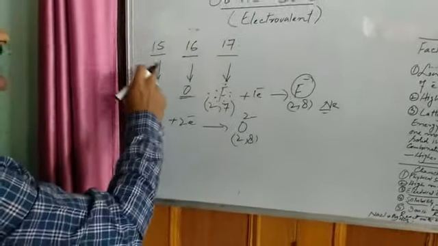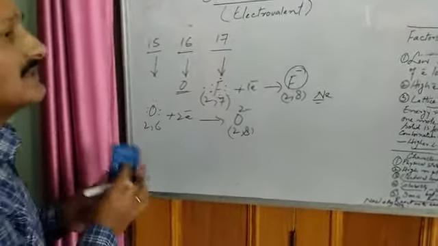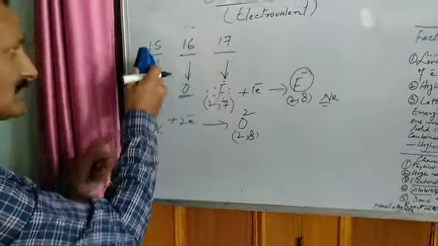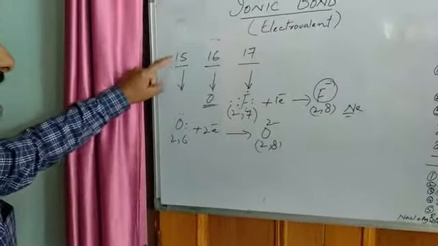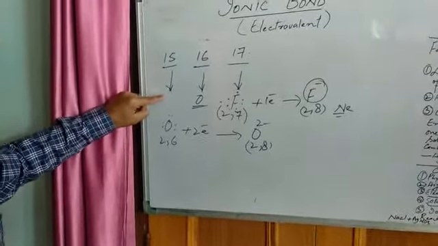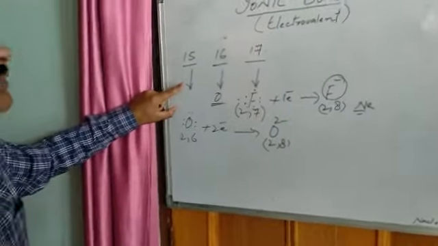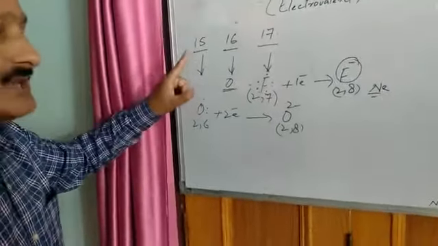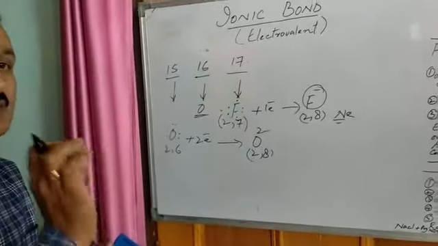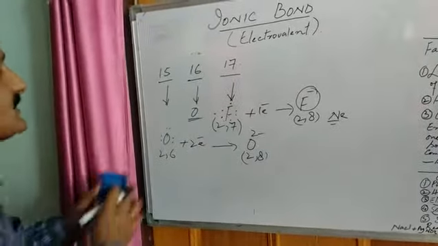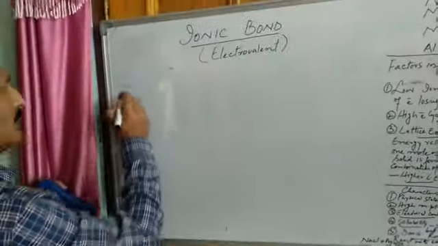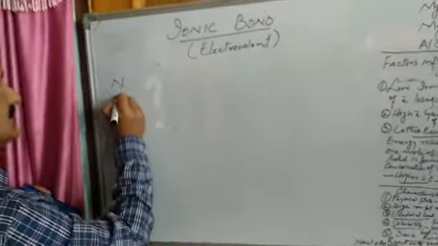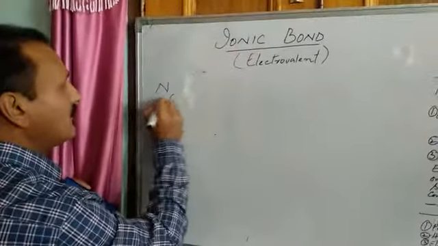Similarly, we can take any element from group number 15. The elements of this group have 5 electrons in the valence shell. For example, nitrogen. Nitrogen, atomic number 7, electronic configuration 2, 5.